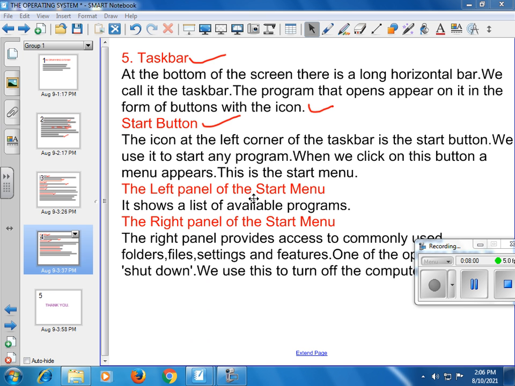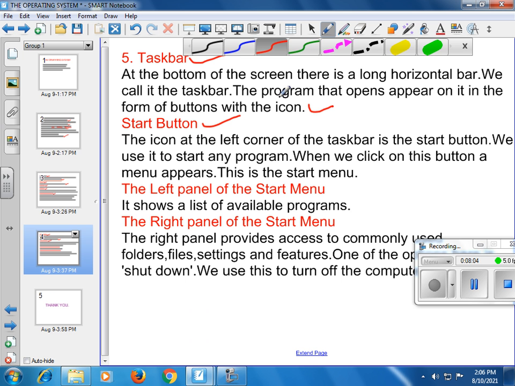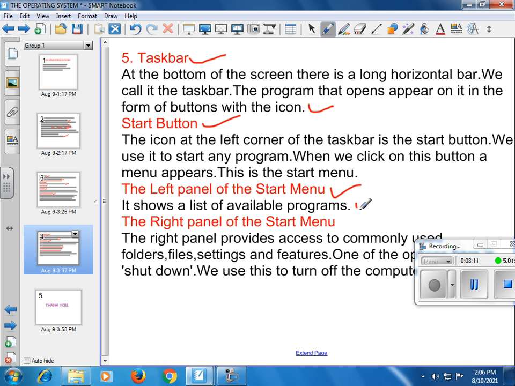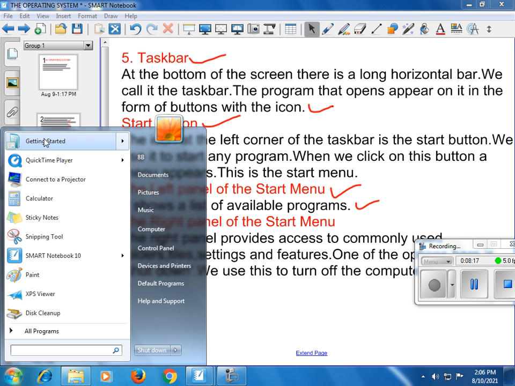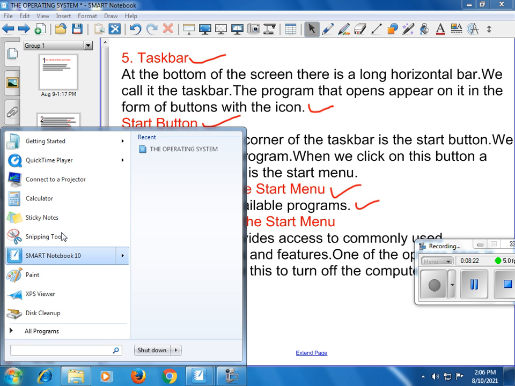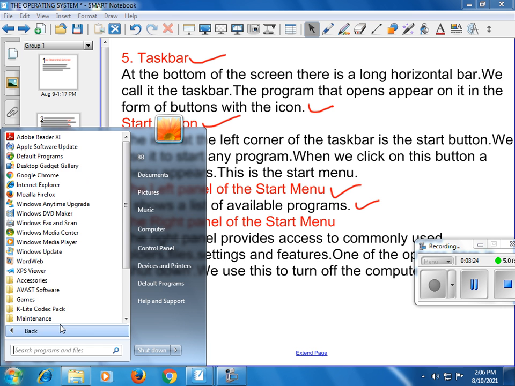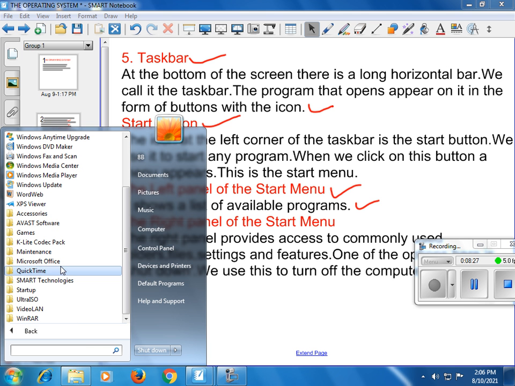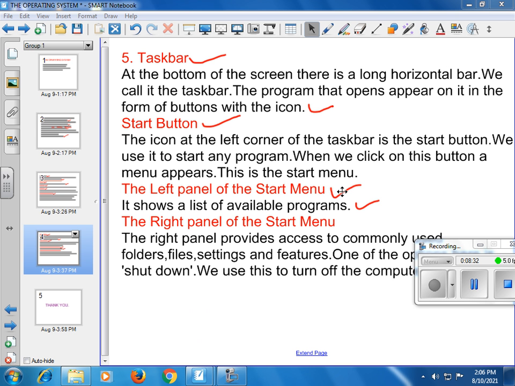Next is left panel of the start menu. It shows a list of available programs. Okay, left panel. This is called a left panel. Okay, as you can see all the programs here. Okay, see here. This is called left panel of the start menu.